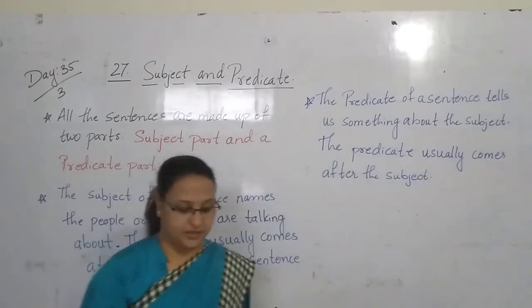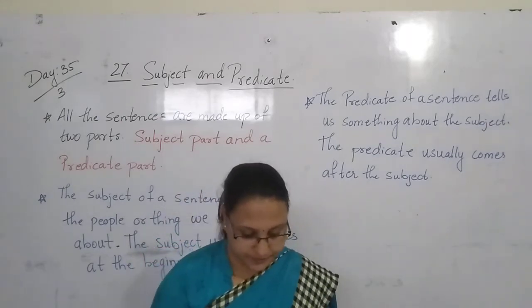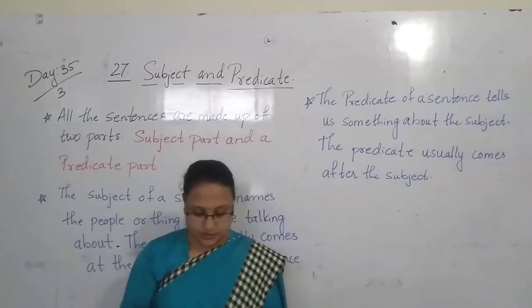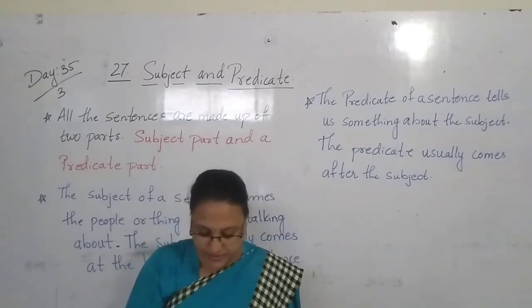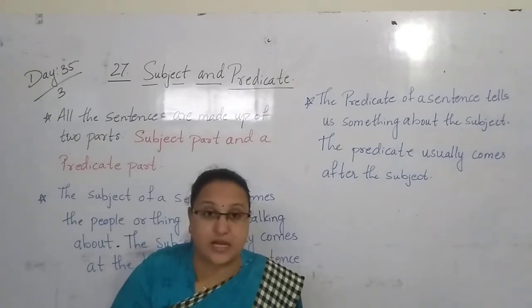It comes after the subject. So here, children, for example, the subject is the part of the sentence which tells who or what the sentence is about.